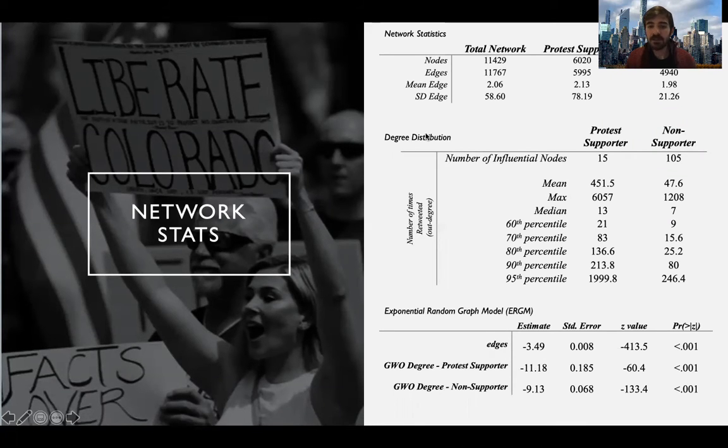So if you can see in the middle table, we look at the degree distribution. This shows the out degree, which in this study is how many times each node was retweeted. So this shows the number of influential nodes. These are just nodes that were retweeted within this discourse. For protest supporters, there were 15, while for non-supporters, there were 105.